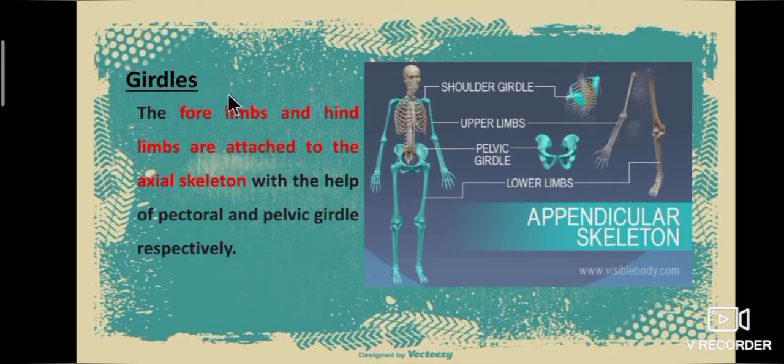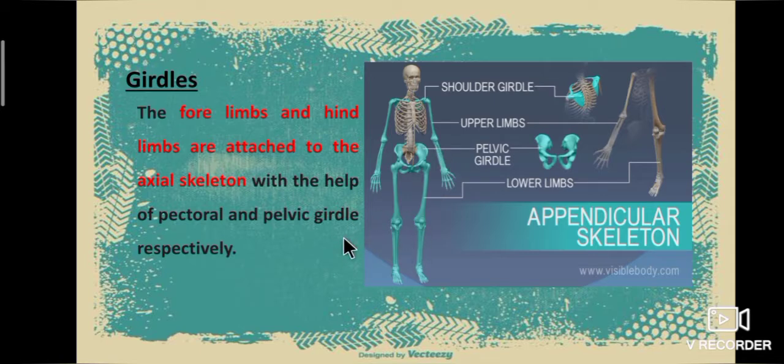Second one is girdles. The forelimbs and hindlimbs are attached to the axial skeleton with the help of pectoral and pelvic girdle respectively. See the picture, students. This is upper limbs, also called forelimbs. This is lower limbs, also called hindlimbs. These two are attached to the axial skeleton with the help of pectoral and pelvic girdle.